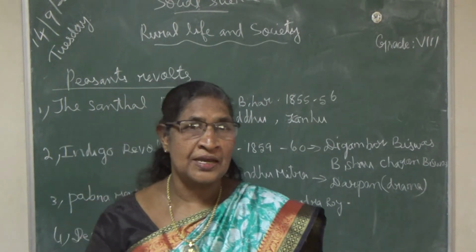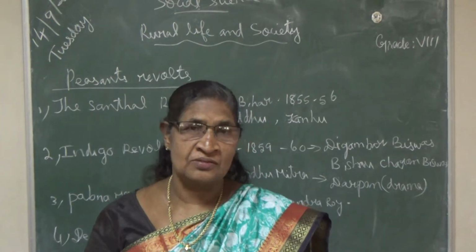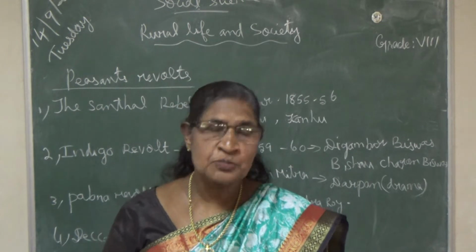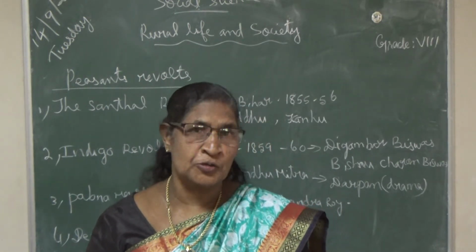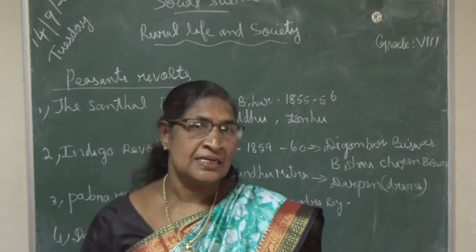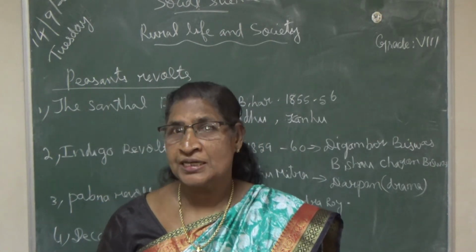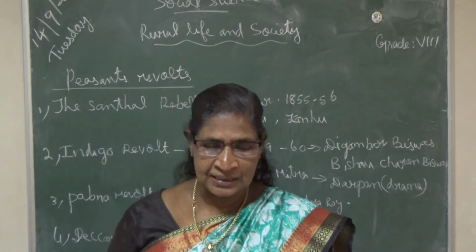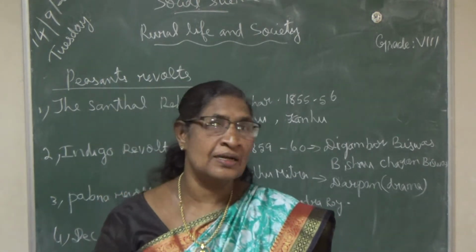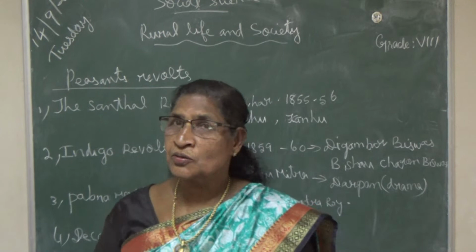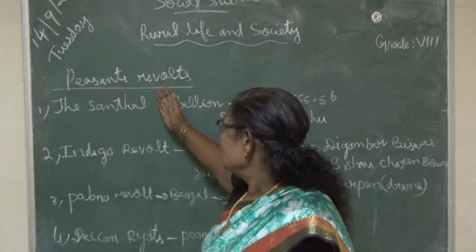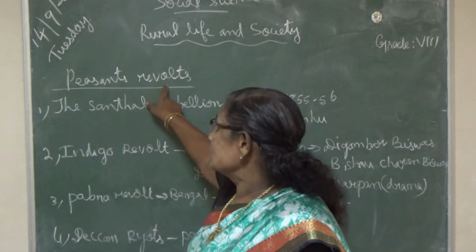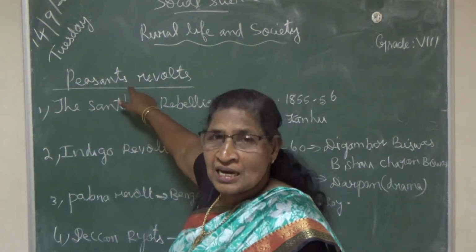Famines became more frequent in the states, among the village people or the farmers. So this policy led to a number of revolts against the British rule in India during the 19th and 20th centuries. Revolt means rebellion. We want to learn about these rebellions one by one. Today we are going to learn about the peasants' revolt. Peasants means farmers or cultivators.